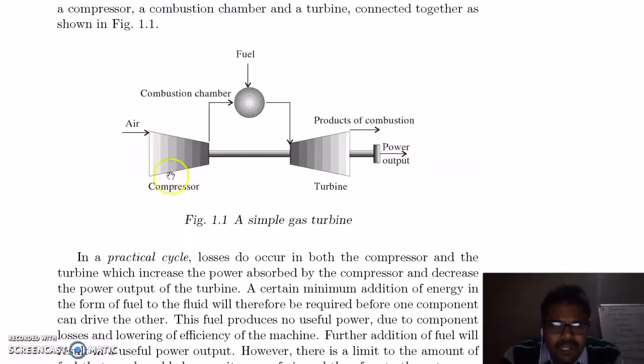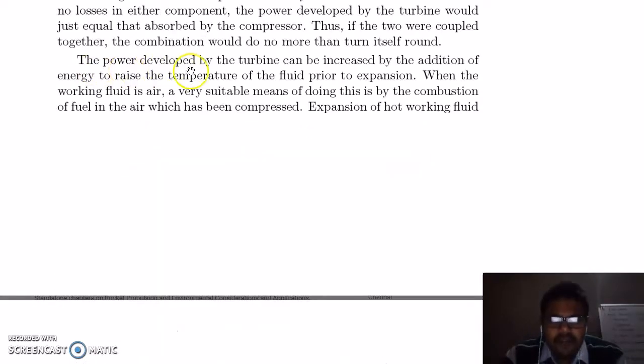So this is the compressor, used to compress the air, and this is the turbine for the expansion. In this case, when we don't add any fuel, the power produced by the turbine is just sufficient to run the compressor and we don't have any power output. The power developed by the turbine can be increased by the addition of energy to raise the temperature of the fluid prior to expansion.